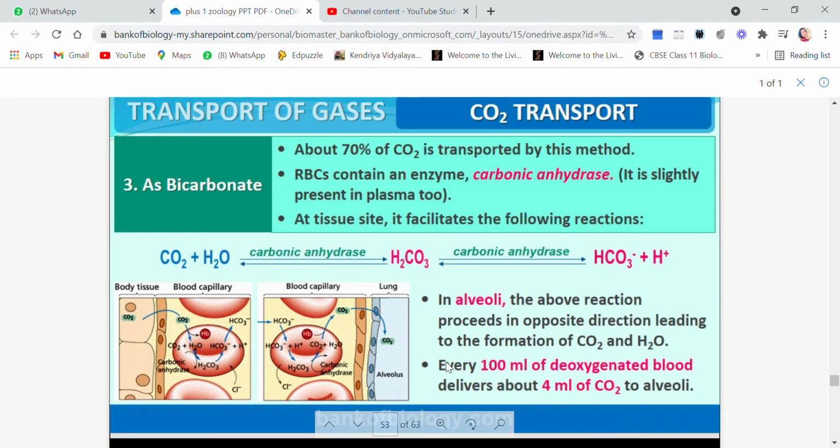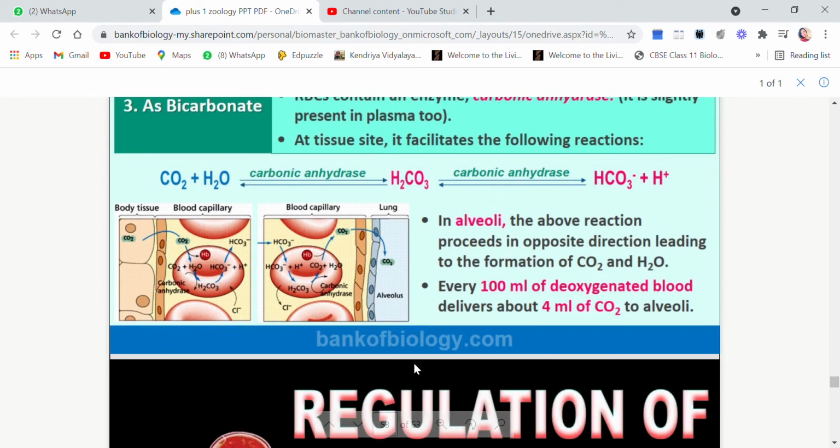Okay, then let's move on. Every 100 ml of deoxygenated blood, now you all know what deoxygenated blood is, delivers 4 ml of carbon dioxide to the alveoli, so that this carbon dioxide can be expelled out through the nostrils. So I hope this is clear. Transport of carbon dioxide.